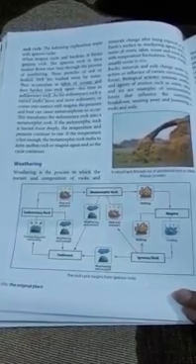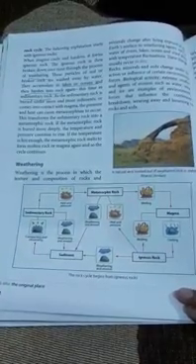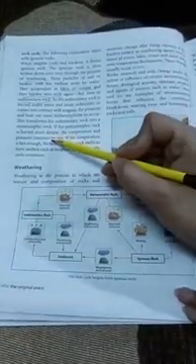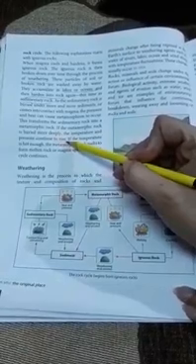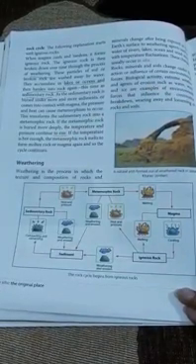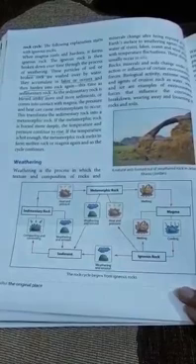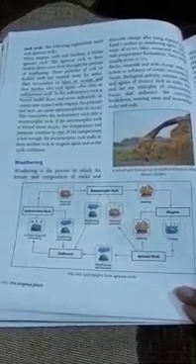If the metamorphic rock is buried more deeply, the temperature and pressure continue to rise. If the temperature is hot enough, the metamorphic rock will melt to form molten rock or magma again, and so the cycle continues. Thank you.